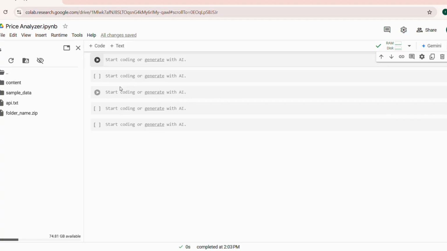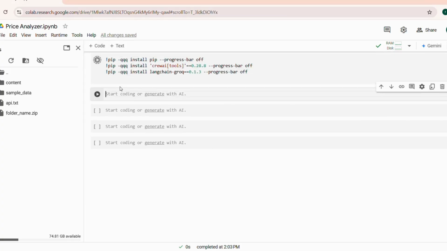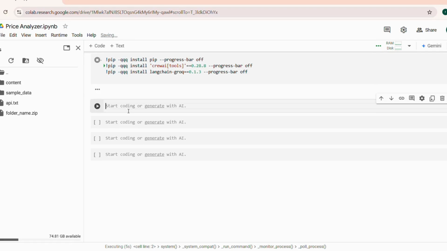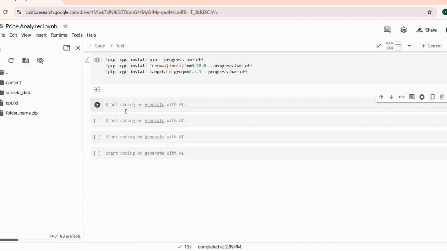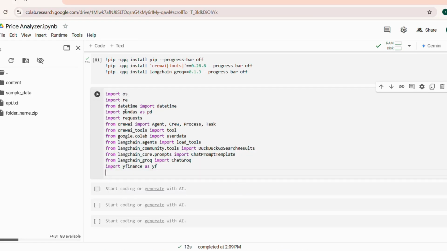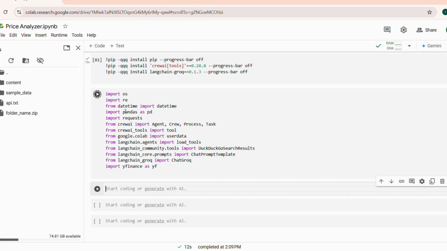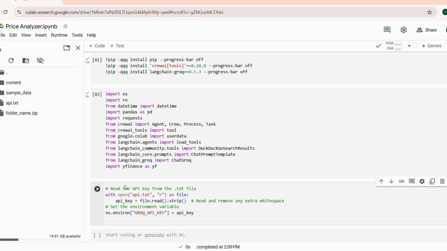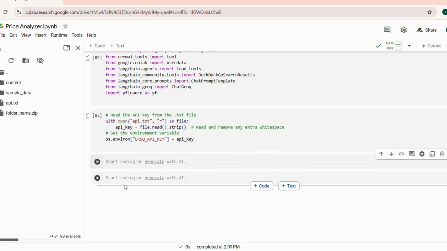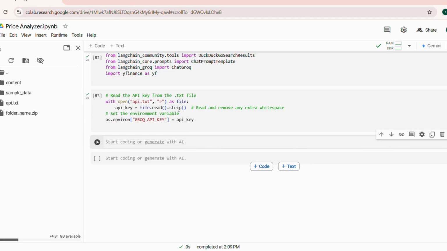We're going to install some key tools and libraries that will make the magic happen. Think of CrewAI like a team of intelligent bots working together to get things done. Each bot has its own job, and together, they finish tasks quickly and help each other, just like friends helping with a big puzzle. Now that we've set up our environment, we'll import our Grok API key. This key gives us secure access to its high-performance processing power for our project.